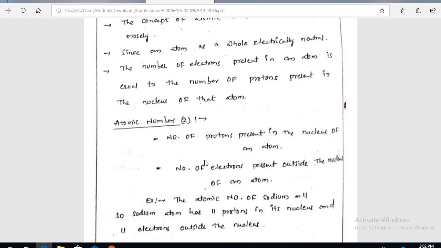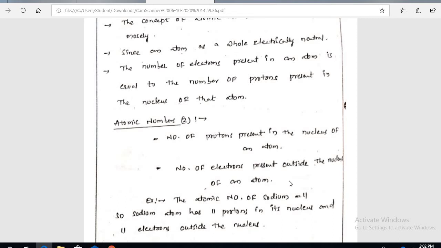Atomic number Z is equal to the number of protons present in the nucleus of an atom, or the number of electrons present outside of the nucleus of an atom.